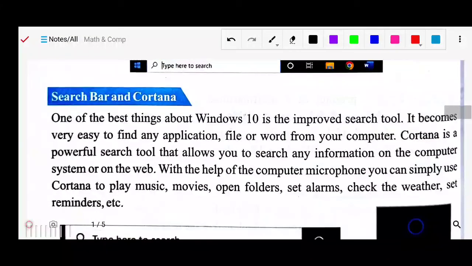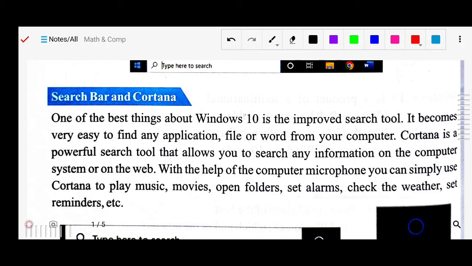Now the next term is the search bar and Cortana. One of the best things about Windows 10 is the improved search tool. It has become very easy to find any application, or anything you want to search in your computer. Earlier in Windows 7, we clicked on the start button and there was a search menu at the bottom, a search bar where we could search.